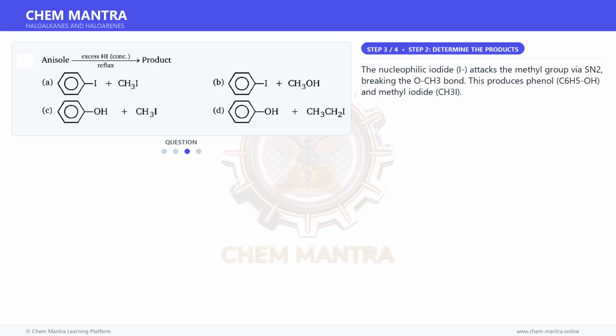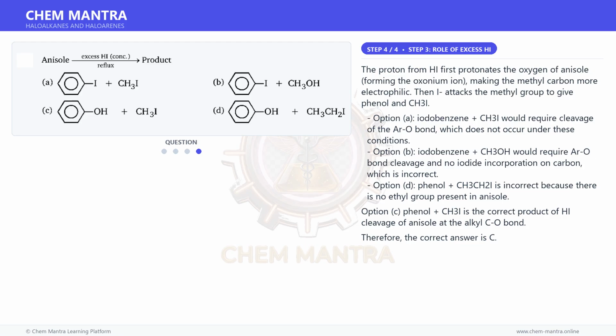Moving on to the next step. The nucleophilic iodide, I-, attacks the methyl group via SN2, breaking the O-CH3 bond. This produces phenol, C6H5-OH, and methyl iodide, CH3I.